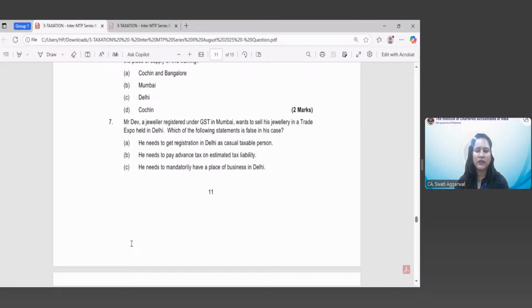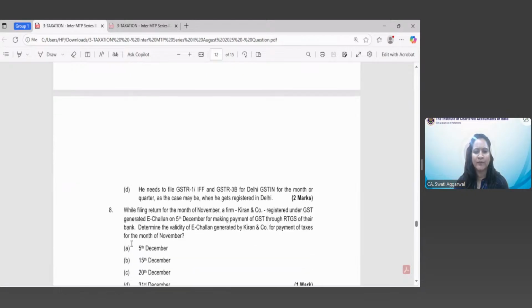Option C, he needs to mandatorily have a place of business in Delhi. This is wrong because if you are a casual taxable person, then how can you have a mandatory place of business in Delhi? You don't have a place of business in Delhi. That's why you are taking registration in Delhi as a casual taxable person. So option C is the false statement. Option D, he needs to file GSTR-1 and 3B for the month or quarter, as the case may be, when he gets registered in Delhi.